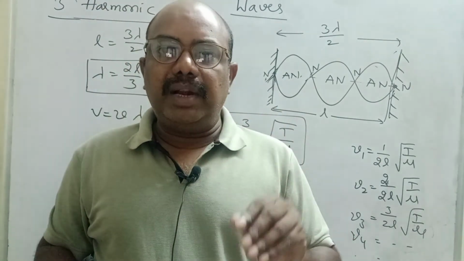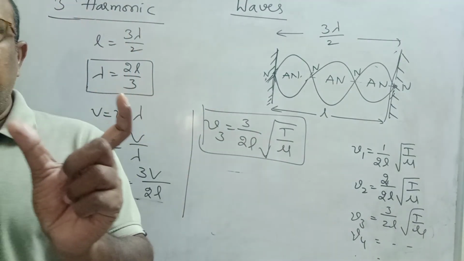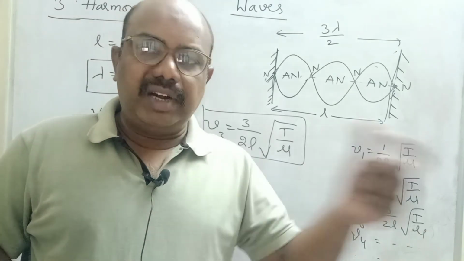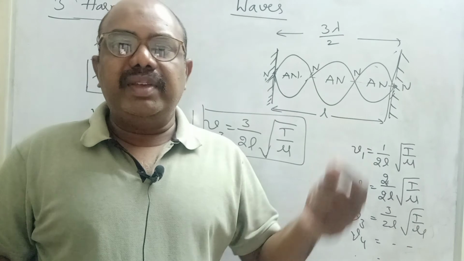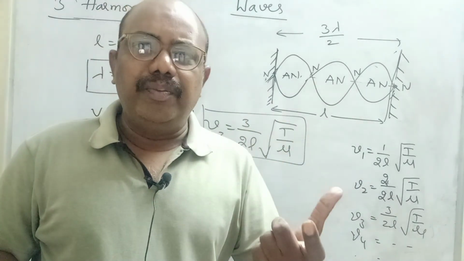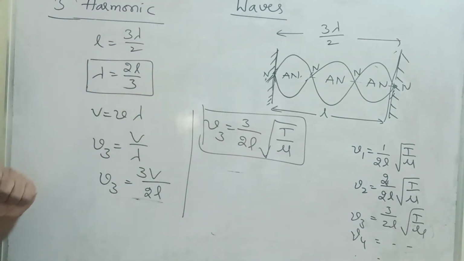Harmonic means nothing but a multiple of the fundamental frequency. Fundamental means only one loop. If 2 loops are present, 2nd harmonic. 2 into fundamental, 3 into fundamental. That means harmonics are multiples of the fundamental frequency. Fundamental frequency is nothing but the first loop. The number of loops is nothing but the harmonic. 3 loops means 3rd harmonic. Please note down, children. Now completed.